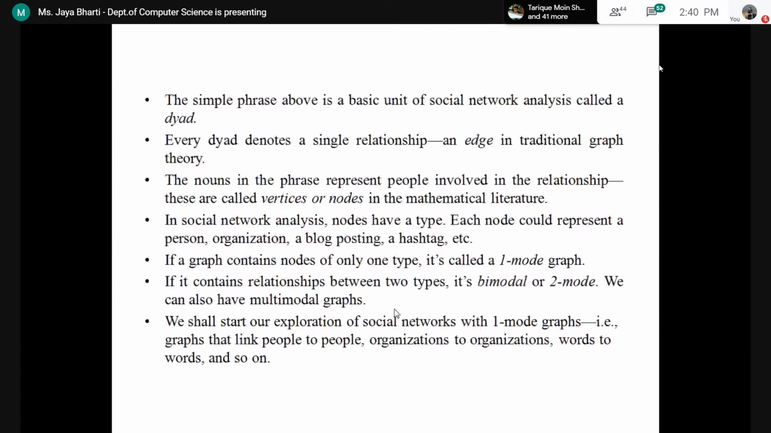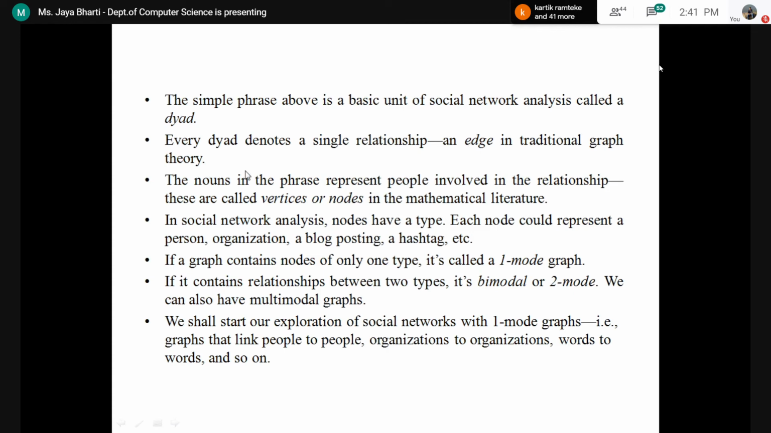Then this simple phrase is known as the dyad. Every dyad denotes a single relationship. You can see in the previous dyad only one relationship. So it is saying every dyad denotes a single relationship, as in traditional graph theory. You can easily draw two vertices, Alice and Bob, and there will be an edge which indicates likes. So every dyad can be indicated by using only one edge.